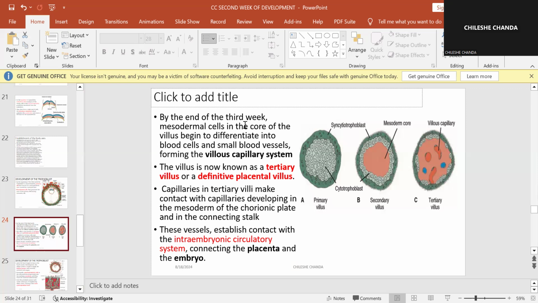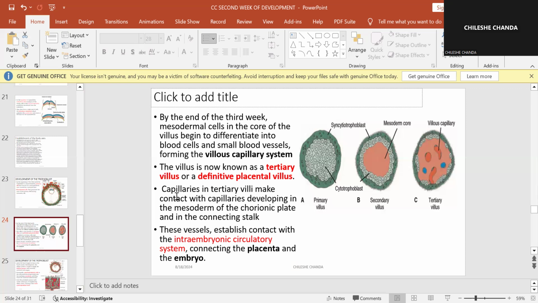So by the end of the 3rd week, mesodermal cells in the core of the villus begin to differentiate into blood cells and small blood vessels. This is what is going to form the villus capillary system. The villus is now known as a tertiary villus or a definitive placental villus. Capillaries in tertiary villi make contact with capillaries developing in the mesoderm of the chorionic plate.